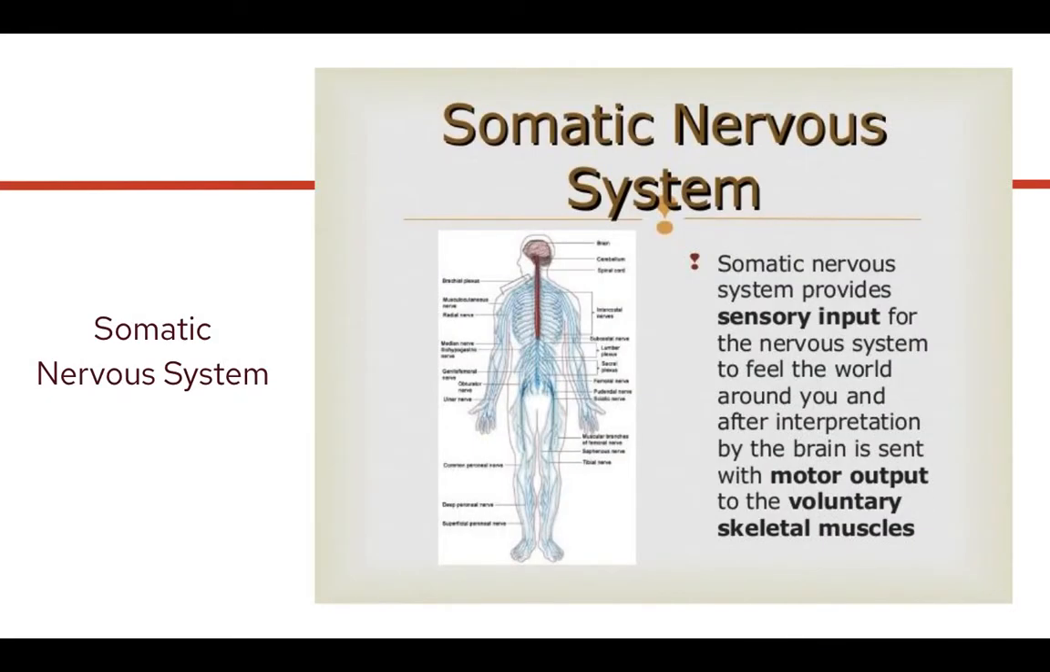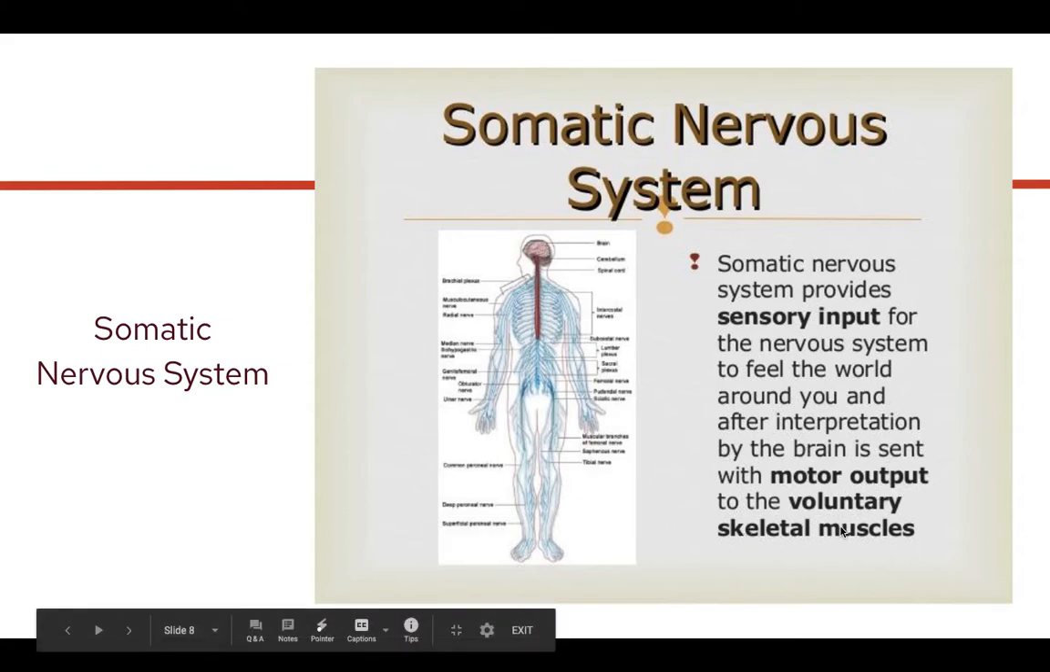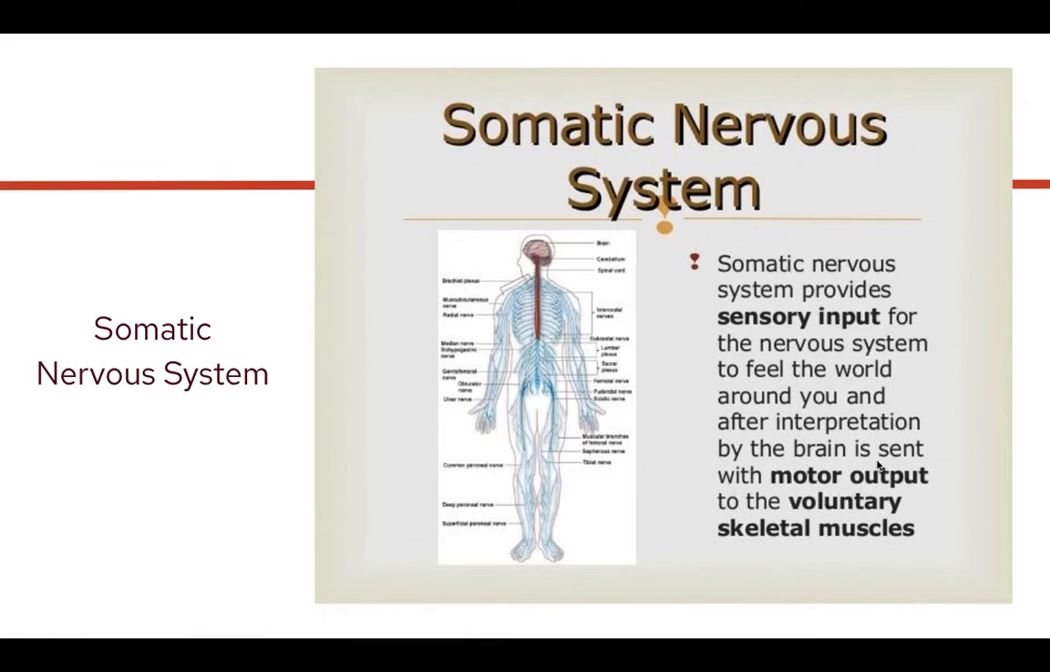Now, we can break this down even further. So we have the somatic versus the autonomic. The somatic here is going to be your voluntary skeletal muscles. I liked how this was organized. It's just a slide from somebody else's presentation, but the somatic nervous system provides sensory input. Those sensory neurons are going to go to the brain, and then motor output. So those motor neurons go from the brain to the body.